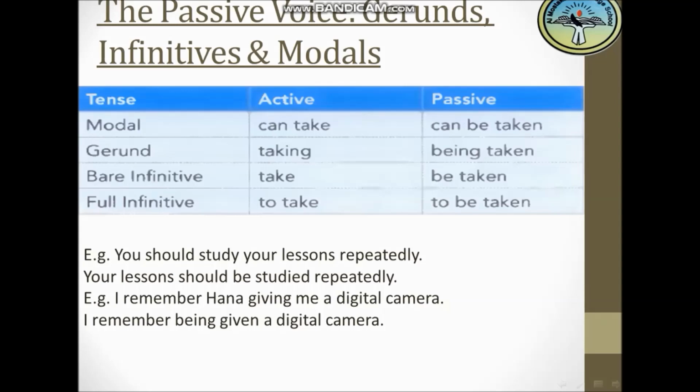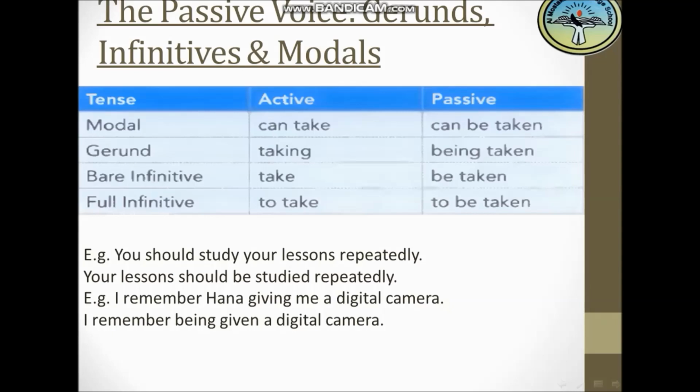So with the modals, here we have the main verb after the modals. Here, in the active sentence I have can take, and in the passive one I will use the verb be after the modal, and then I will take the past participle form of the main verb and put it after the verb to be. Here we have the gerund, taking, and instead of taking I will put being, then the past participle form of the verb take, which will be taken.